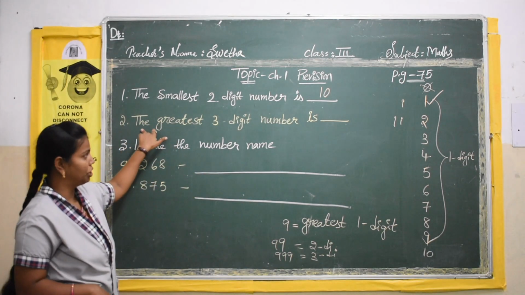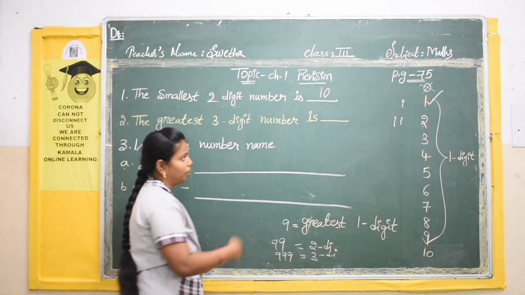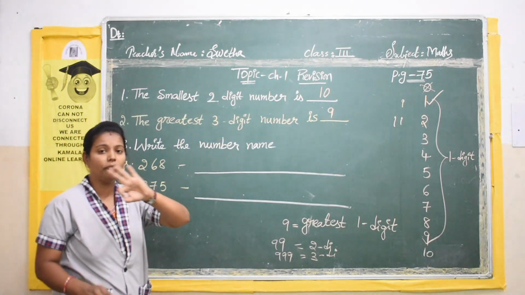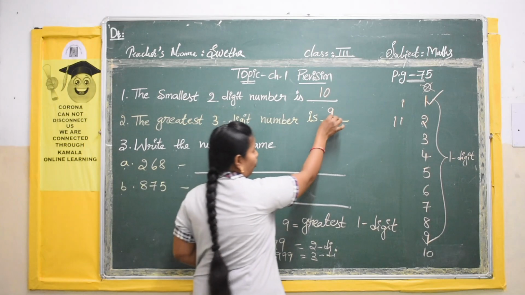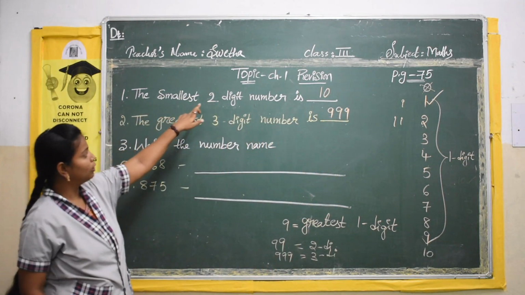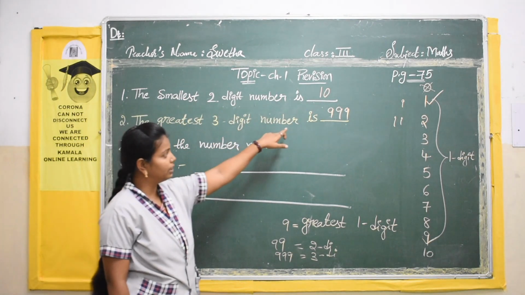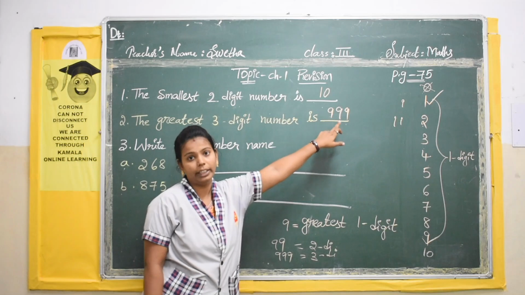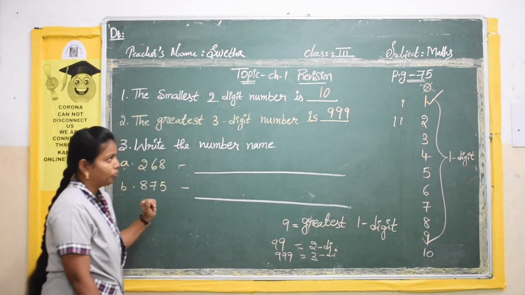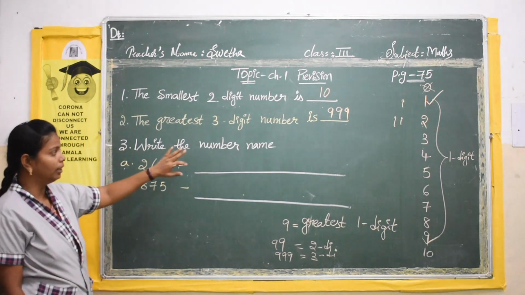Now we will see the second question. See. The greatest 3-digit number. The greatest 1-digit number is what? 9. How many digits did they ask? 3. So we have to write 3 9s. 1, 2, 3. Okay. Now the smallest 2-digit number has become 10. The greatest 3-digit number is 999. According to the number of digits, we will go on adding 9s. Okay. These two questions are clear now? Yes. Now we will see the third one.